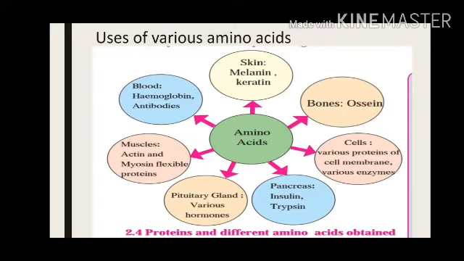In the pancreas, amino acids are useful for making insulin and trypsin. These are again very important protein molecules. They regulate our metabolism. Metabolism means when your food gets digested, the glucose present inside our blood is used, and extra glucose is stored as glycogen.